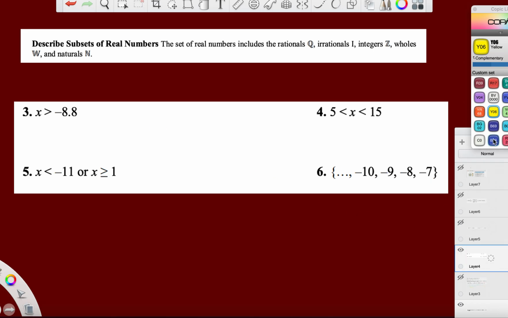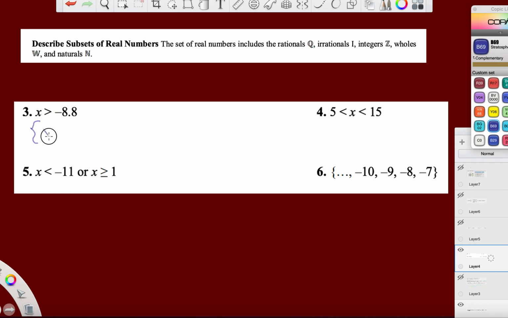And I'm going to write on here, let's use a darker color so we can get to it. Remember, this is just x is greater than negative 8 and 8/10. So we're starting at negative 8 and 8/10 and going up. And remember, step 1 of set builder notation, put that first brace in.